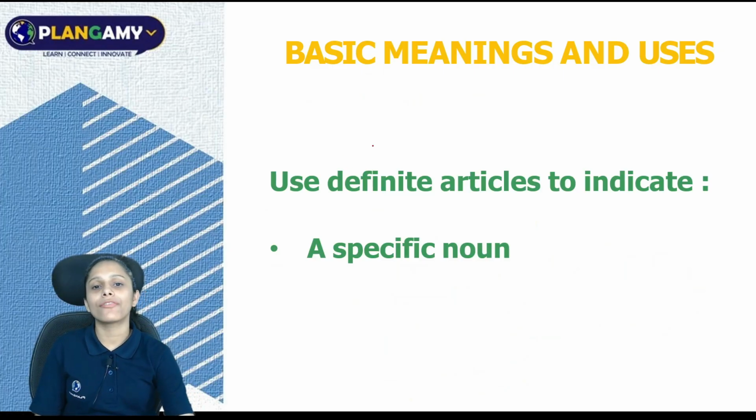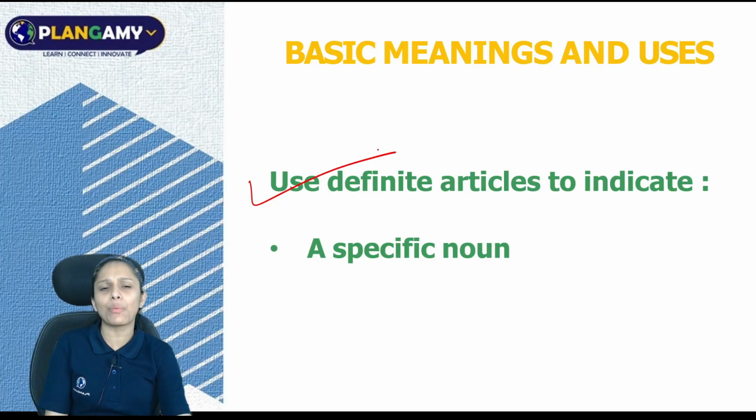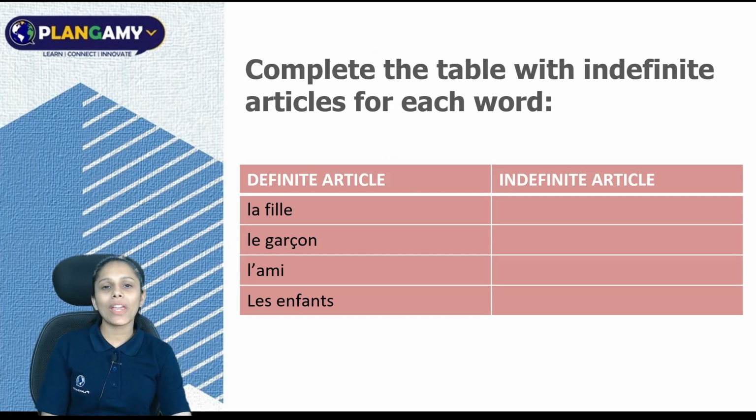Now we have the meaning of definite article. It is very simple, very easy, like a walk in the park. We use definite articles to indicate a specific noun. It's very clear. Now we have learnt about definite articles and indefinite articles.